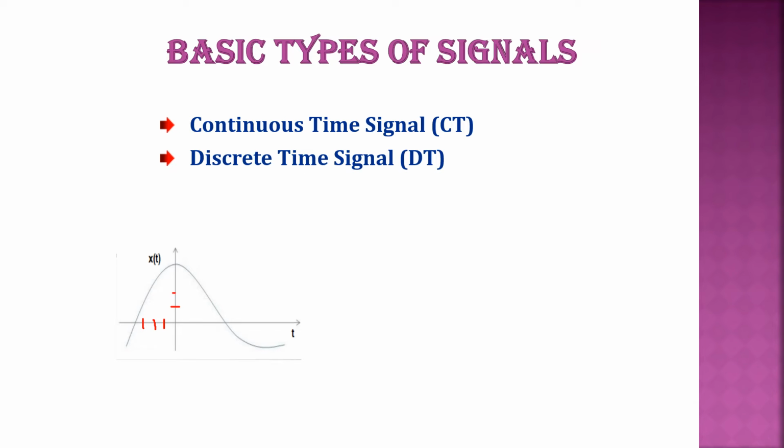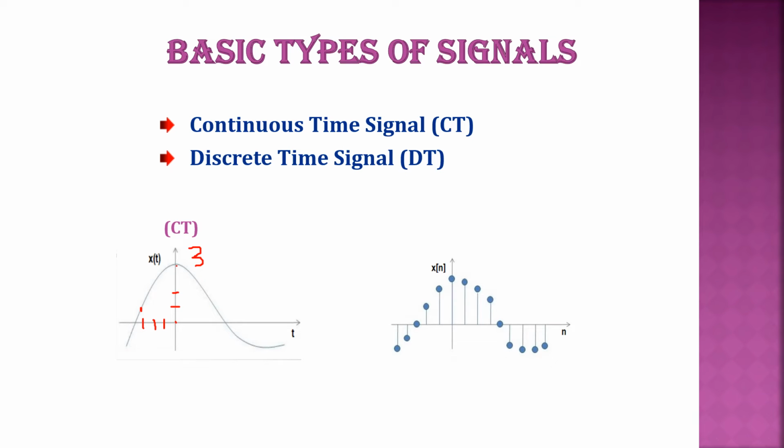Say at this time x of t has a value of this. At this instant of time it has a value of this. At 0 the value might be 2 or 3, whatever is the maximum value. So if a signal is defined for all values of t, such a signal is called a continuous time signal. The next one is the discrete time signal.